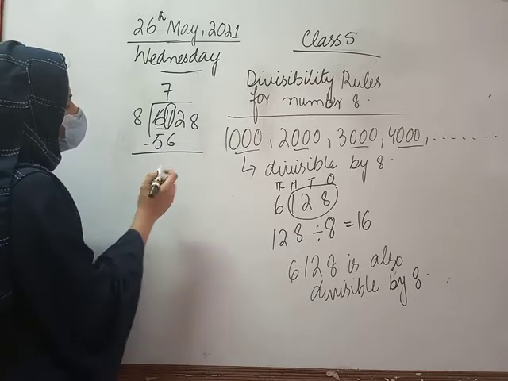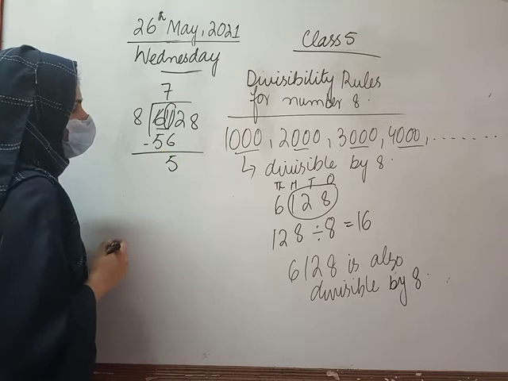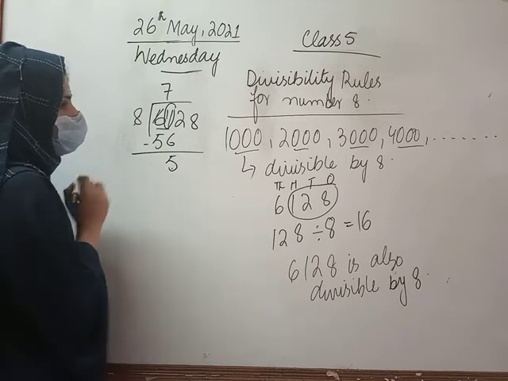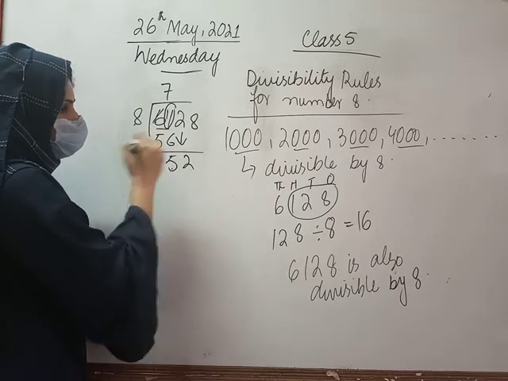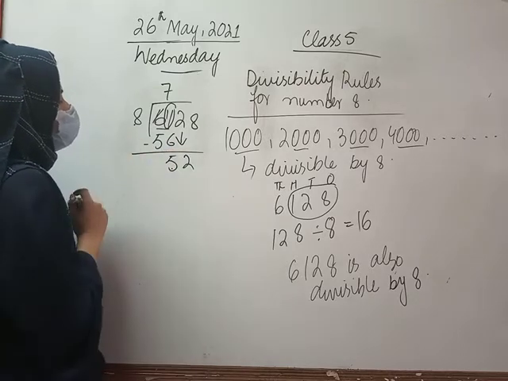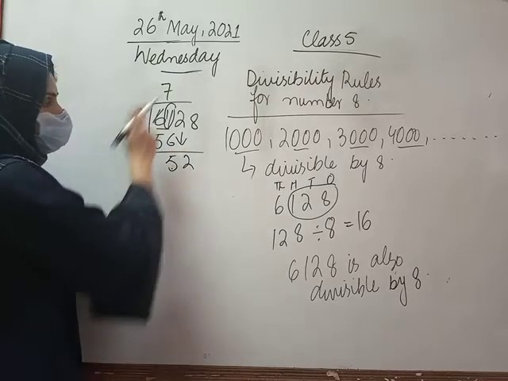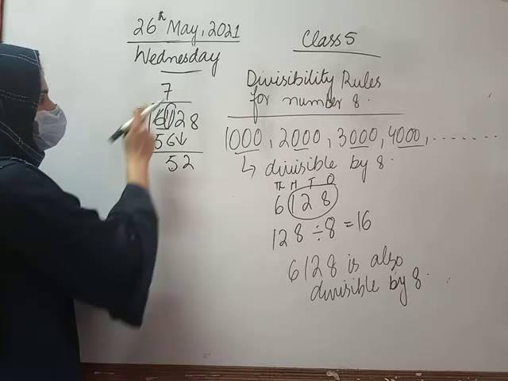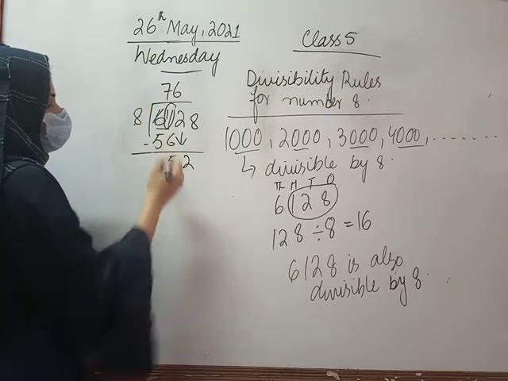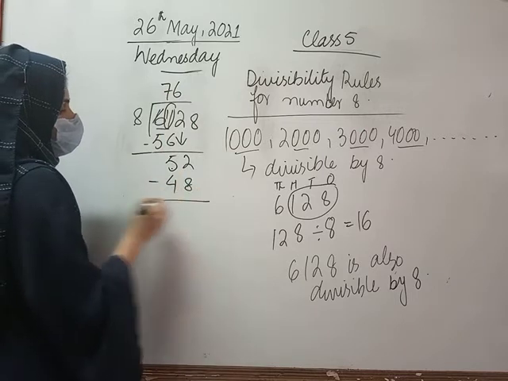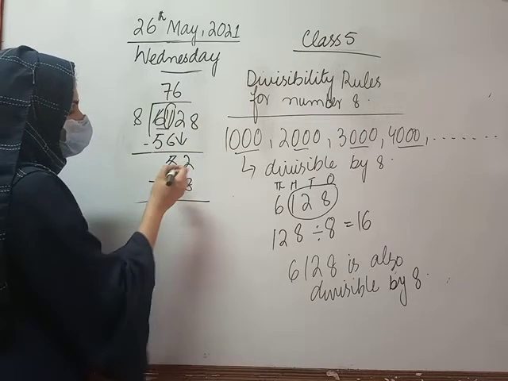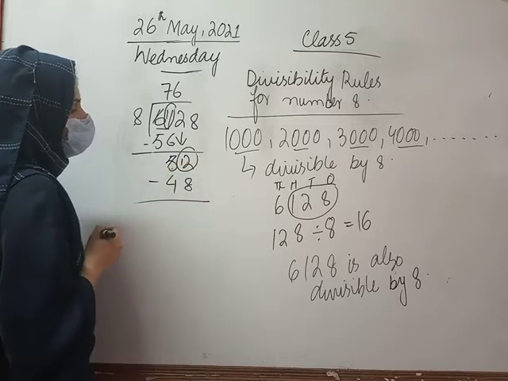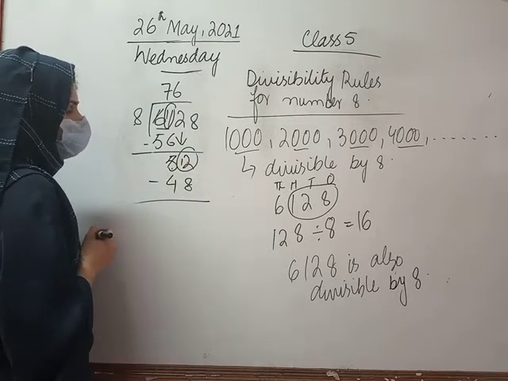So 11 minus 6 is 5. 5 is smaller than 8, so I will bring down 2 here, which makes the 2-digit number 52. Now 8, 7 times 56, so 8, 6 times 48. This makes a 2-digit number which is 12.